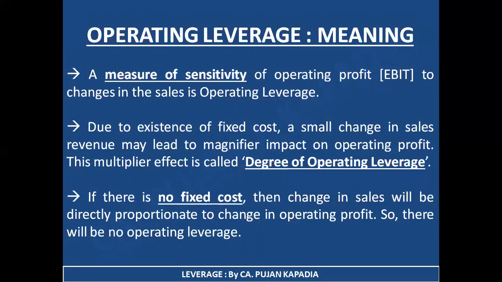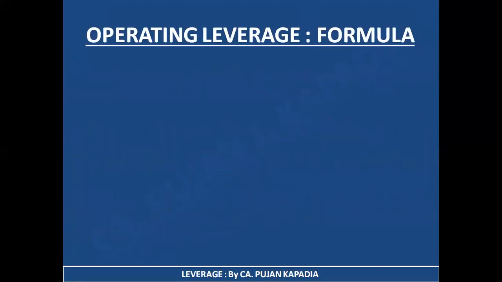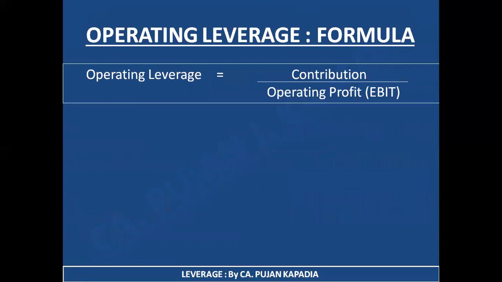Well, I guess you are clear with all the 3 points. Let's move ahead. The topic is the formula of operating leverage. Here, we are basically going to study the same formula with 2 different notations. So first of all, let us take the first formula. What is the formula of operating leverage? It is contribution divided by operating profit.